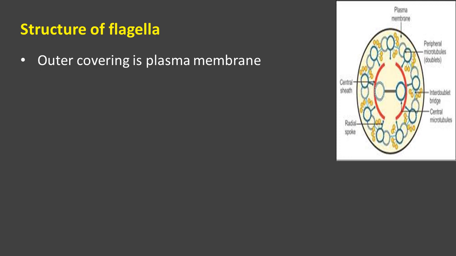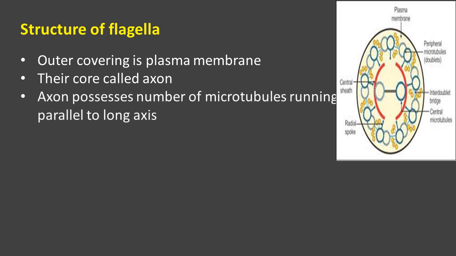And what is actually protected by the plasma membrane? It protects the inner region of flagella. That inner region or core is named the axon. So in the central core region, very next to the plasma membrane, whatever things are there, that region is named the axon. The axon consists of a number of microtubules. There are many microtubules we can find in the axon region.